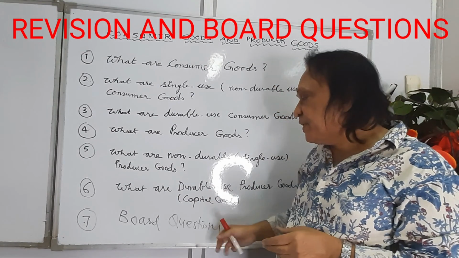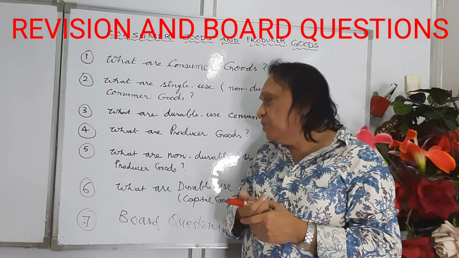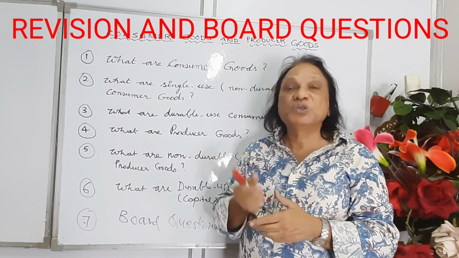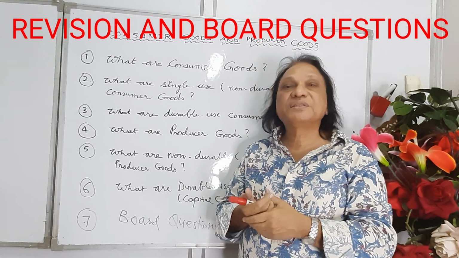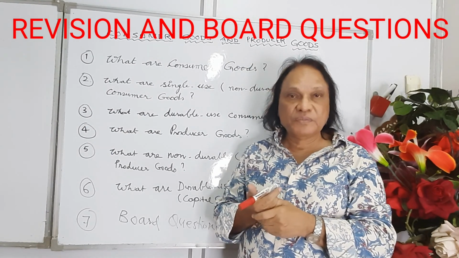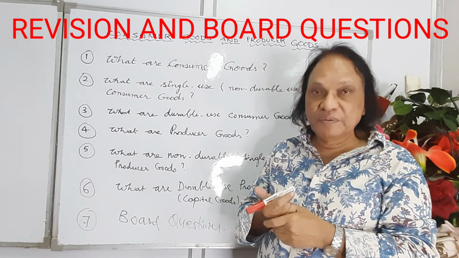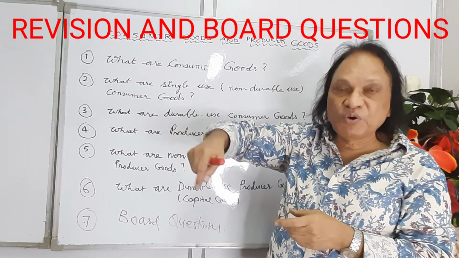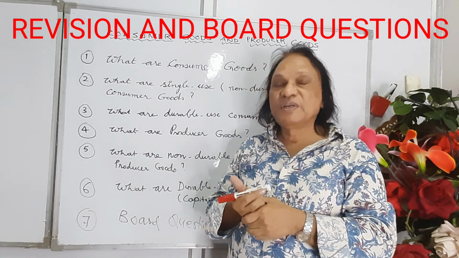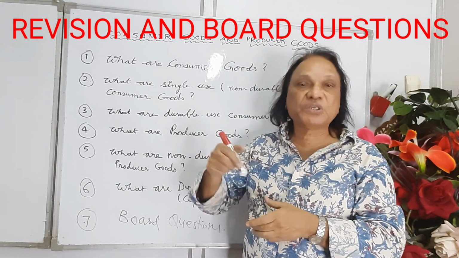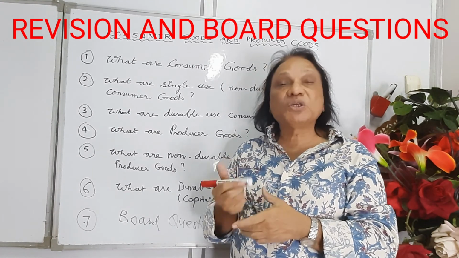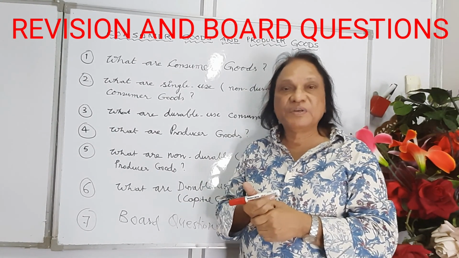The same questions can come in the board examination. They can ask you, is it a consumer good or producer good? You use your discretion and just ask yourself how I'm using it. For example, milk used at home is a single-use consumer good. The same milk used in a restaurant or a hotel is a single-use or non-durable use producer good.